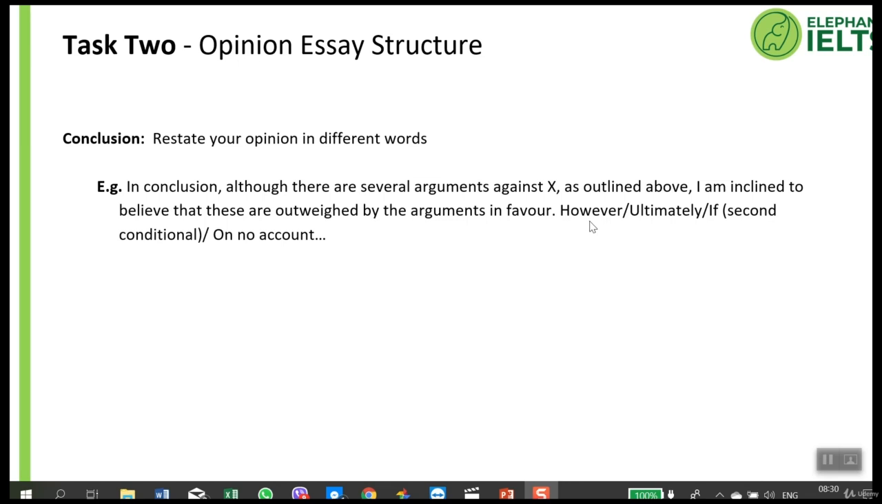Once again, if appropriate, you could finish with another sentence to round off your conclusion more smoothly. Could begin with any of these. However, ultimately, if, using a conditional, or on no account, using an inversion sentence. So practice following this structure for opinion essays that we discussed, and I'm sure you'll find it easy to write your essay in the real IELTS test.